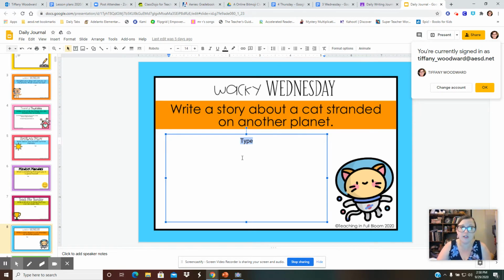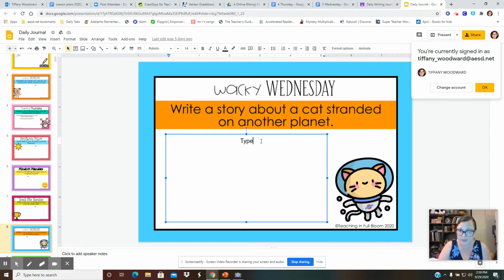So you need to fill up this box. See this whole box? I would like it full with writing when you write me your story. Write a story about a cat stranded on another planet. That means the cat is stuck on another planet. So you might want to have a cat that is stuck on another planet.